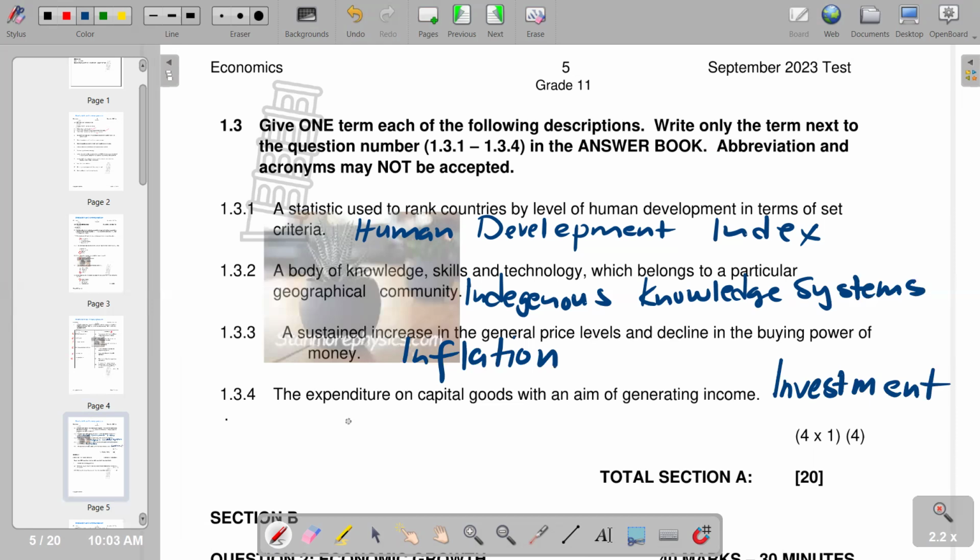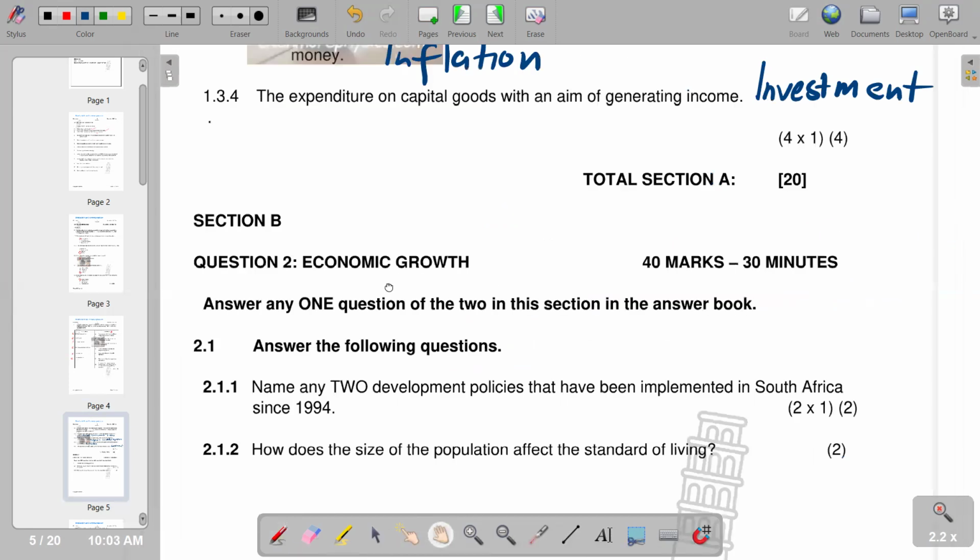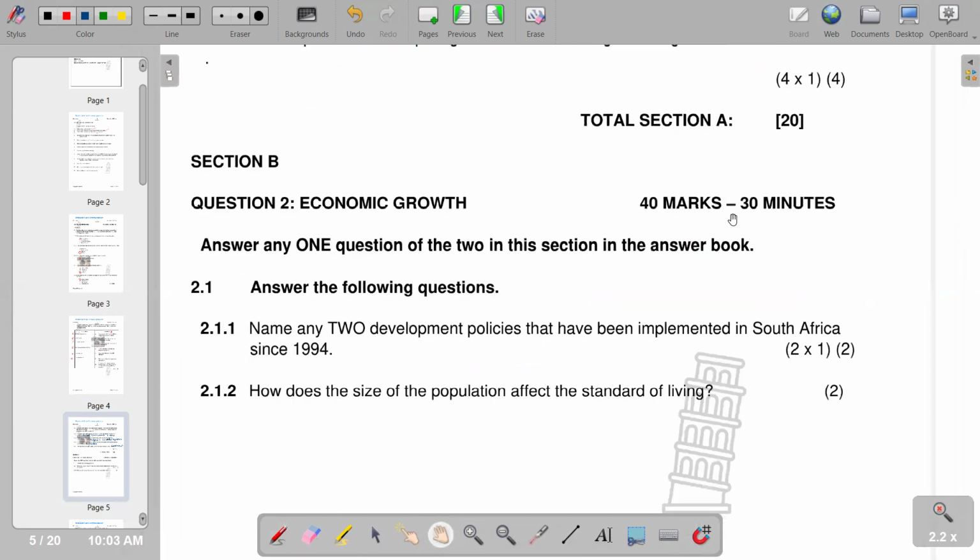So this is what we have on section A. So moving on to our next part, which is going to be section B. So section B, we start with question 2, which is on economic growth. It's got 40 marks and it expects you to spend on average 30 minutes. So the first question is, name two development policies that have been implemented in South Africa since 1994.